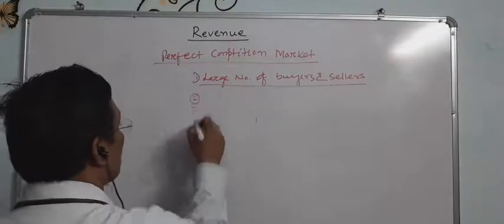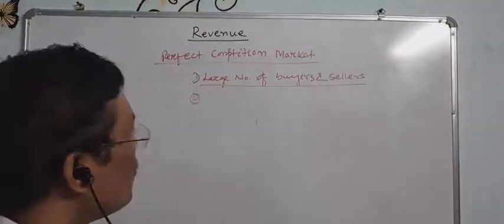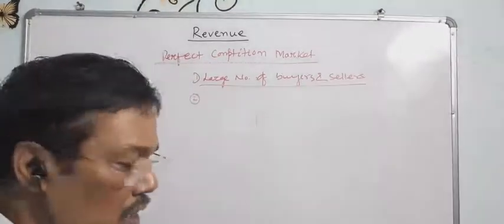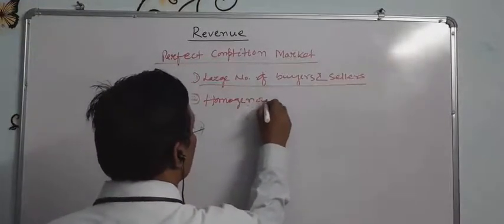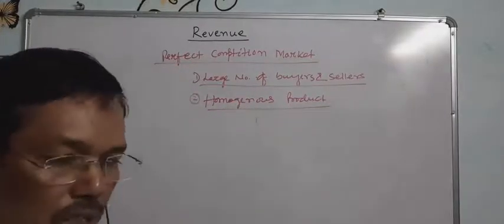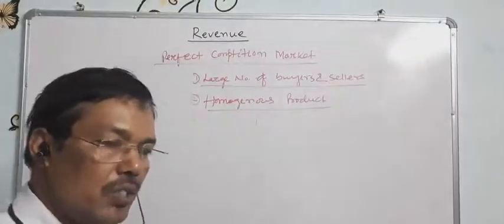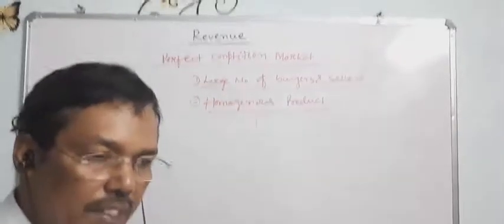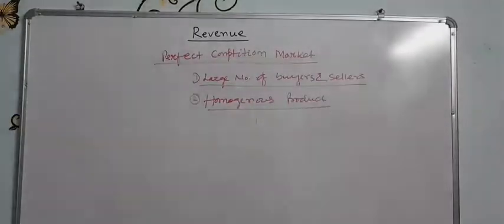Number two, the products produced by the sellers or producers must be homogeneous products. What do we mean by homogeneous product? The products produced by a producer will be identical. What do we mean by identical? It means shape, size, quality, taste, etc. All will remain the same. That is called homogeneous products.